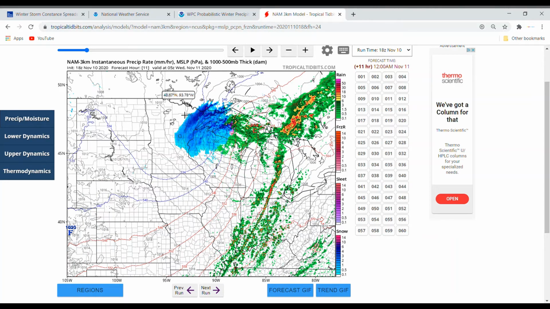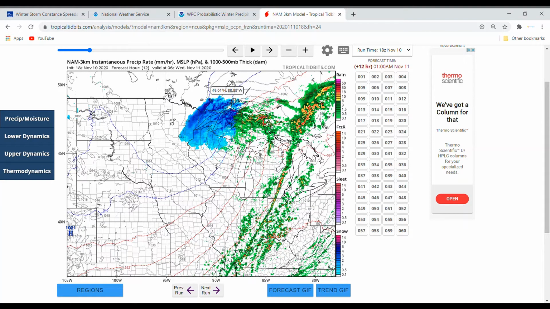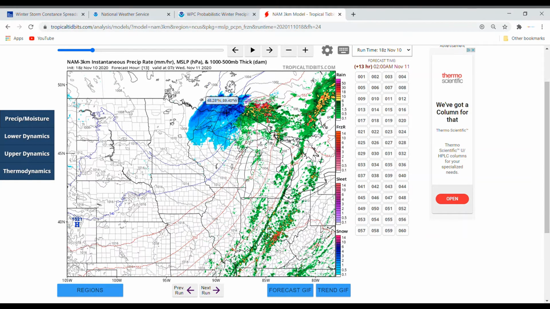Now, as this storm kind of goes through its evolution here, we start to see snow kind of takes over, and there's this little band here of heavier snowfall that actually correlates to heavier snow totals. We'll talk about that in a bit. Now, over Lake Superior here, you do get some higher snow amounts here, so actually just a heavier snow band here, but that pushes onto the coastline.